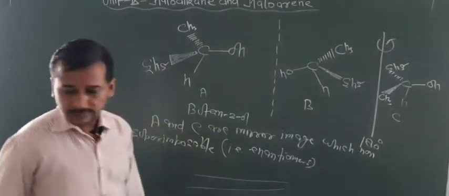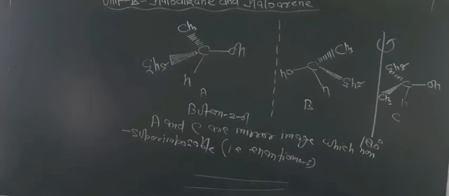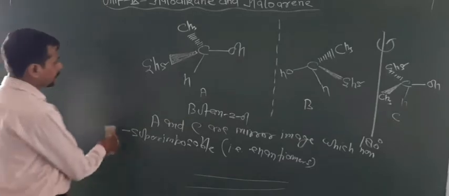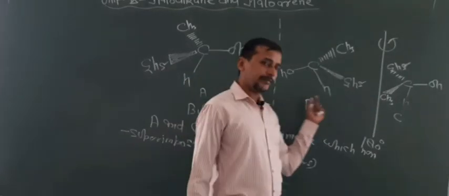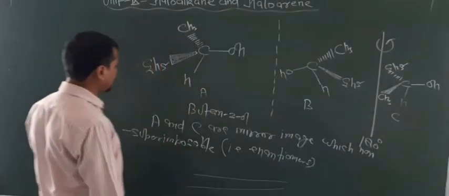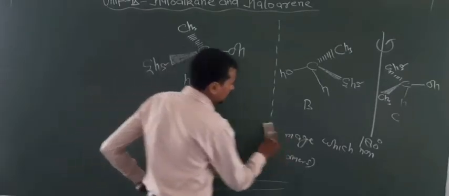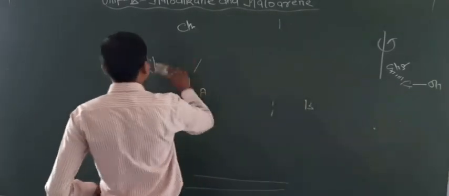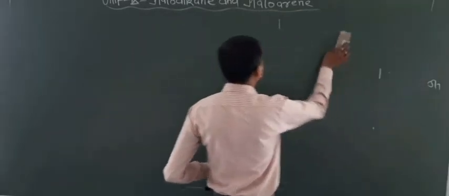Now dear students, the next point you have to know about the stereochemical aspect of nucleophilic substitution reactions, that is racemization, racemic mixture, and also racemic modification. So I think you understand the concept of enantiomers. Now let us focus on some more points regarding the stereochemical aspect.